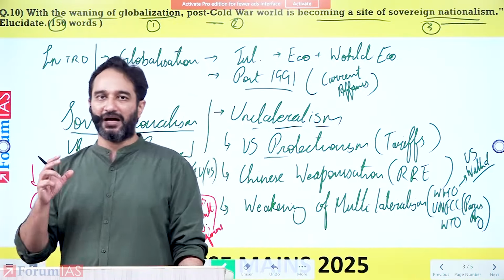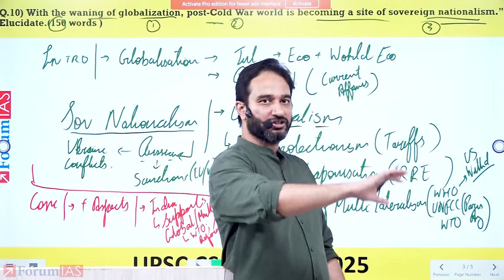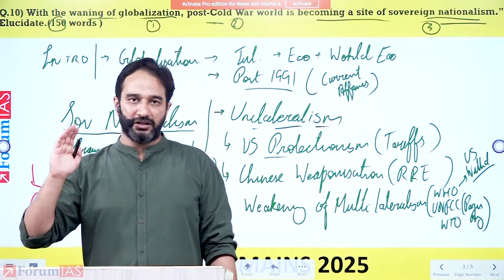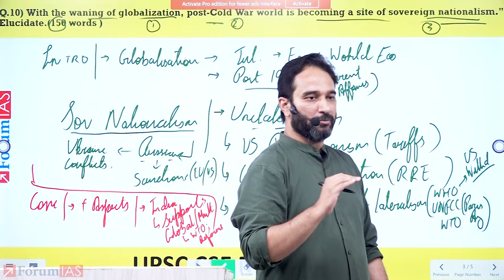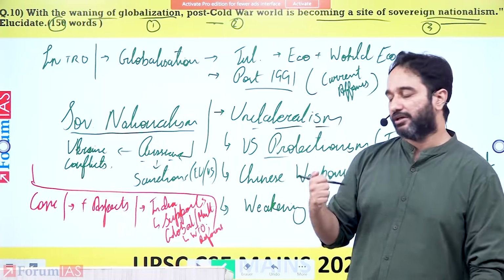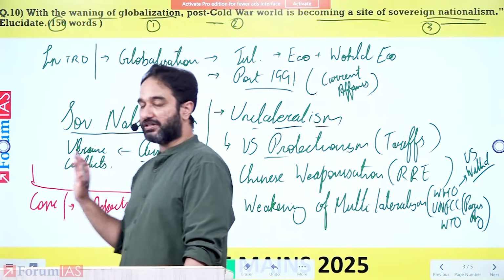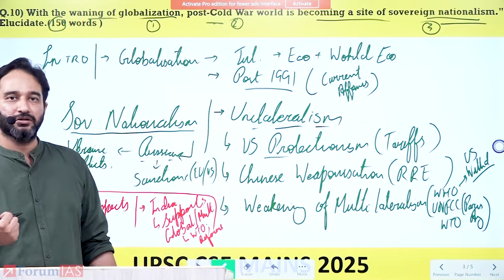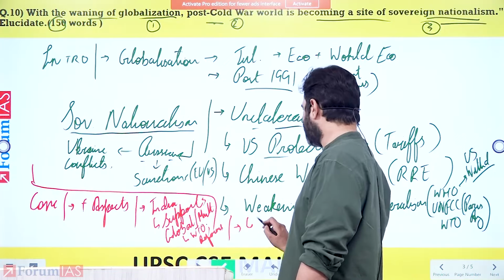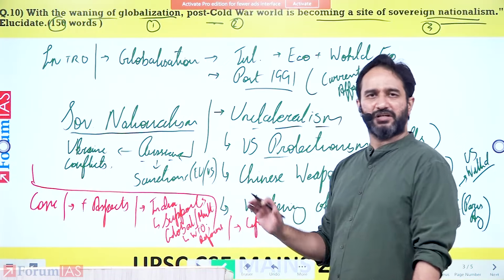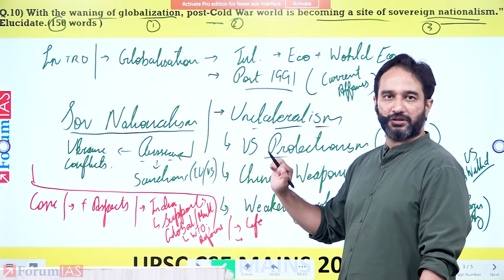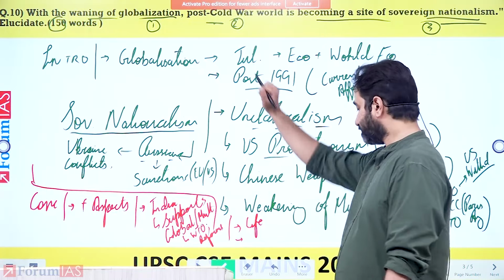So you end up highlighting that, yes, because of the actions of the Chinese, because of the actions of the Americans, because of the actions of others, the unilateral actions has harmed globalization. But on the other hand, when you're giving a positive aspect, you bring in India on how India has actually led to better support for much more sustainable globalization. Within this, what are the examples you're going to get? So you have this initiative, LIFE, right? Sustainable, which Prime Minister Modi has brought in. You're going to talk about that India supports the functioning of the World Trade Organization again.